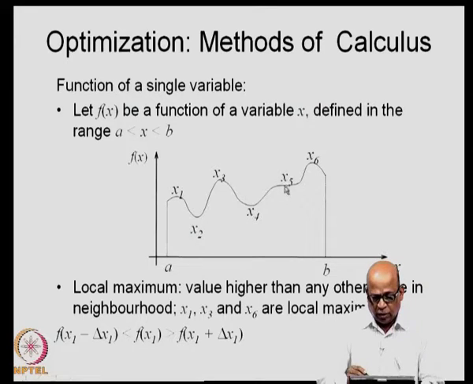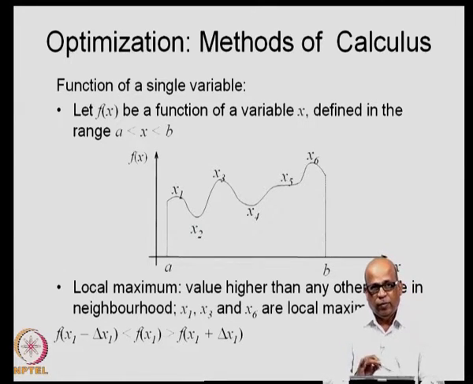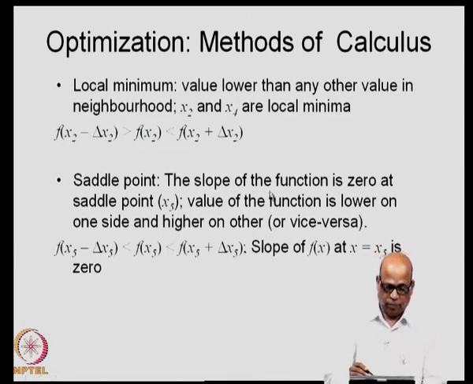Look at what is happening at x5. The slope is 0 here. However, it is neither a maximum nor a minimum, in the sense that in the immediate neighborhood of x5, the function value is not less on either side, which would make x5 the maximum, nor is it more on either side, which would make x5 the minimum. So, at x5, although the slope is 0, the function value is neither a local maximum nor a local minimum. Such points are called saddle points.